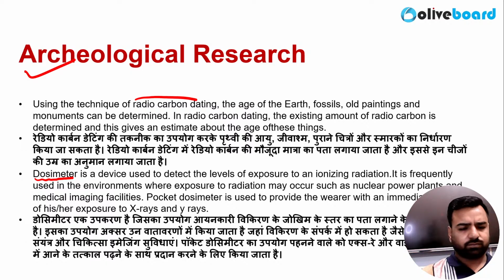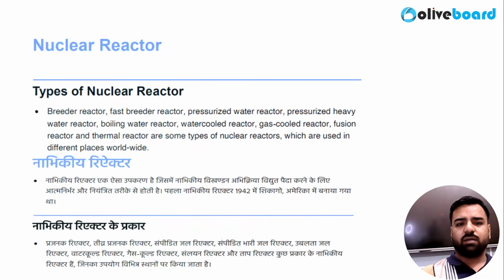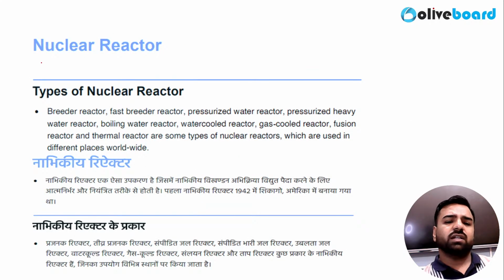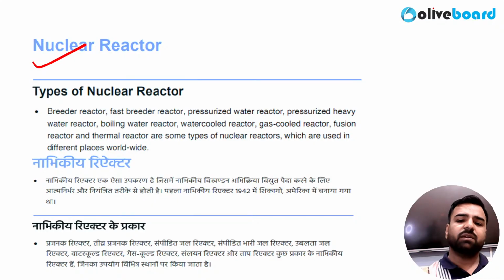Since we are talking about radiation, we need to discuss the nuclear power plants too. So we'll be starting with the nuclear power plants now. What are nuclear reactors? There are different types of nuclear reactors. It may be the breeder reactor, the fast breeder reactor, pressurized water reactor, pressurized heavy water reactor, boiling water reactor, water cooled reactor. All these reactors are of different types, and according to the need, they are built in different parts of the world.